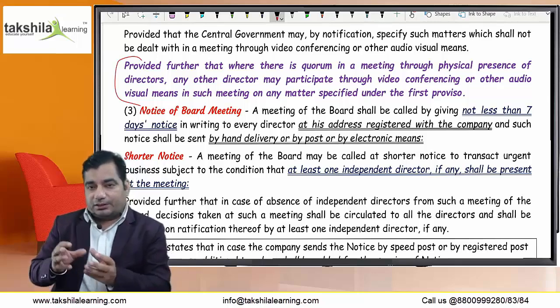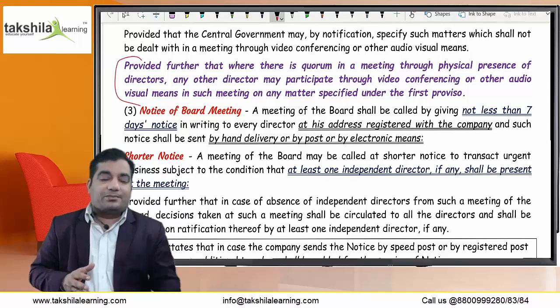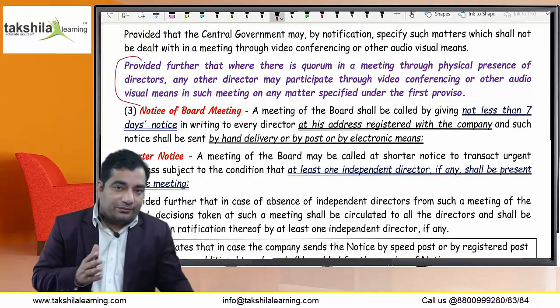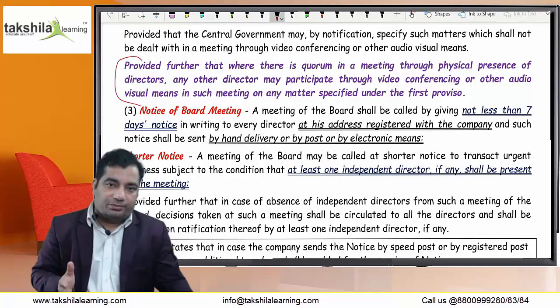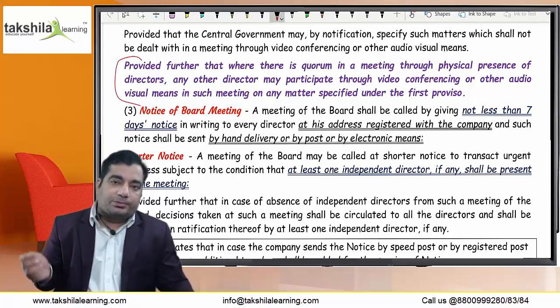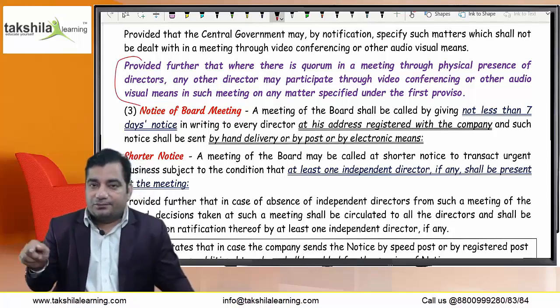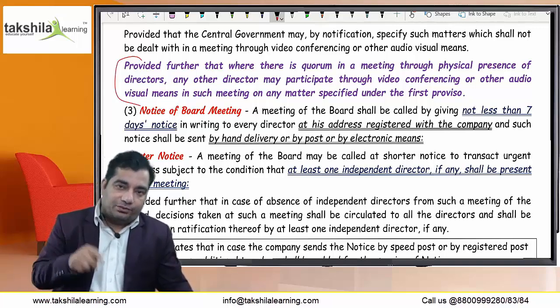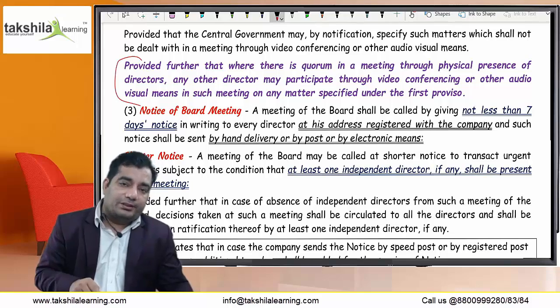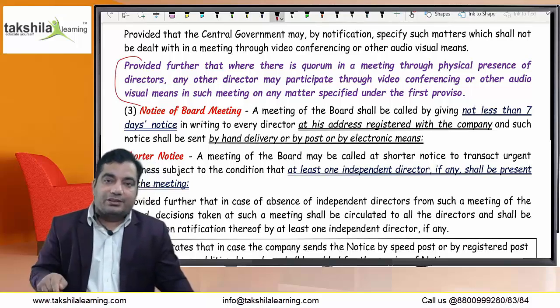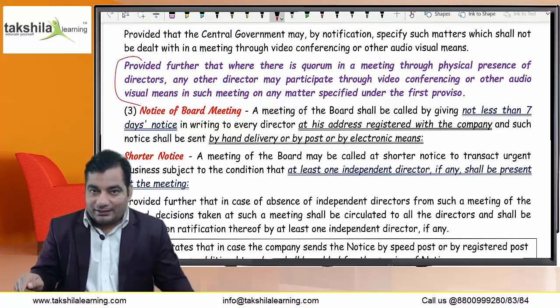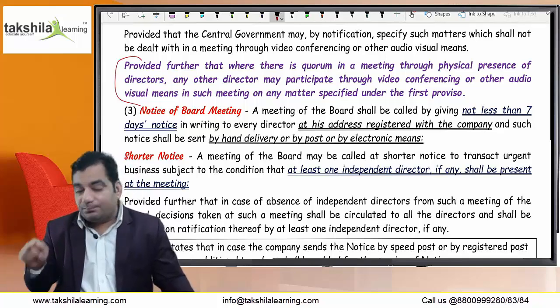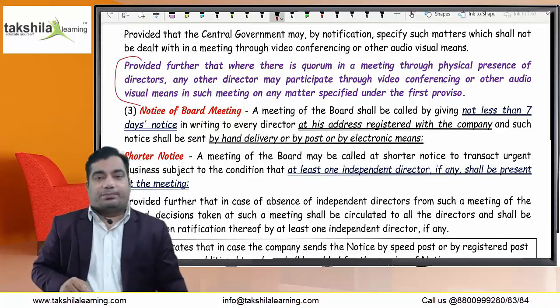Quorum means the minimum number of directors to be present in the meeting. Okay. If any director is attending by video conferencing mode or audiovisual means, he is counted in the quorum. But there are certain matters which can be prescribed by the government to be specifically discussed in the board meeting. That matter also can be discussed by way of video conferencing or audiovisual means if and only if the board meeting is held and the quorum is present in that board meeting. I think you have got my point.